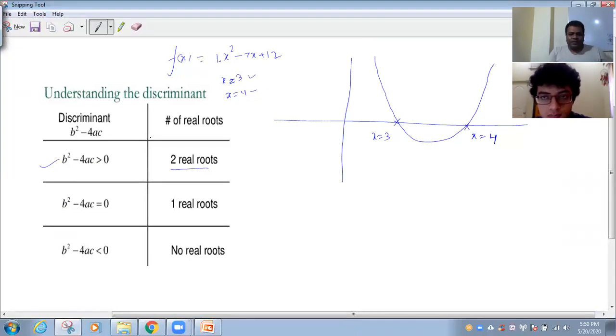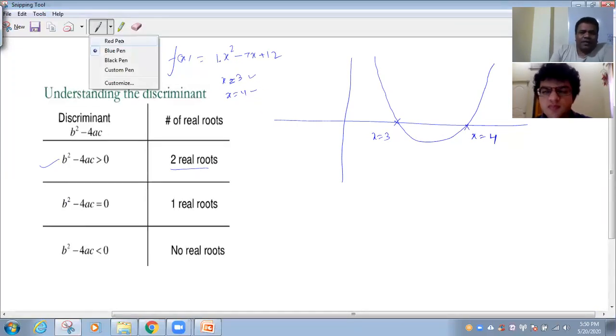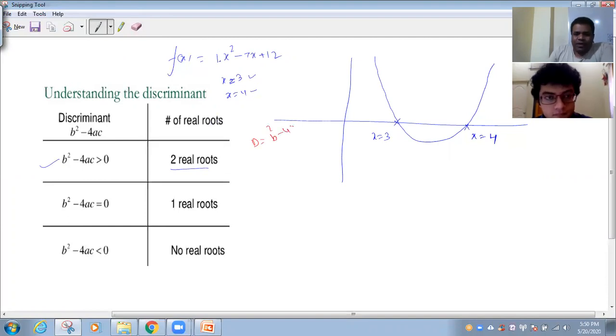If you check, the value of the discriminant for this is definitely positive. What is the discriminant? b squared minus 4ac. So minus 7 squared minus 4 into 1 into 12. We're getting 1, which is positive. So we're getting 2 real roots. This is case 1. Now let's go to case 2.